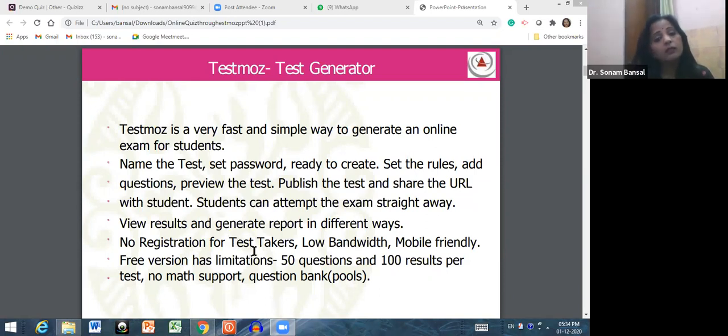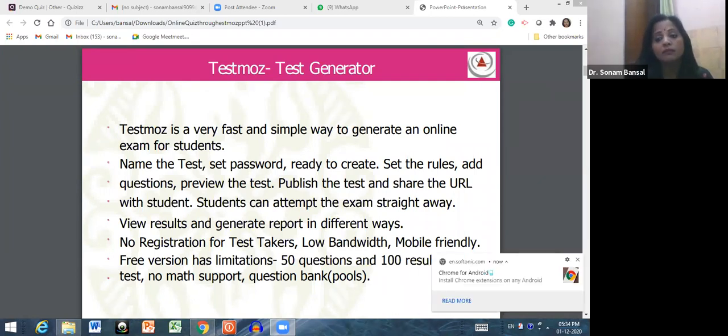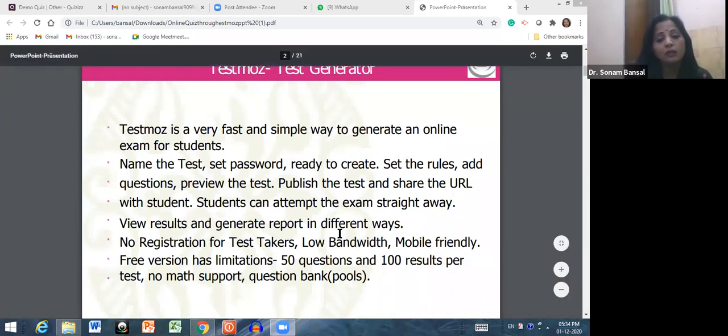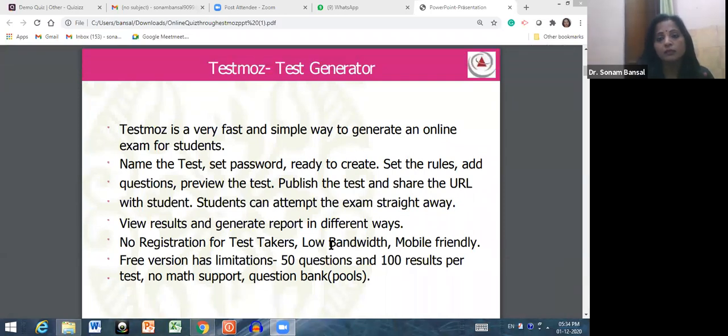Yes, there is no registration for test takers. If you are taking a particular test, you need not register even. It consumes very low bandwidth. It is mobile friendly even, and free in the free version. There is a limit of 50 questions and 100 results per test. Means you can give this particular test to 100 persons at one time, and this test mode will not support math equations, and you can make a number of questions while generating this.